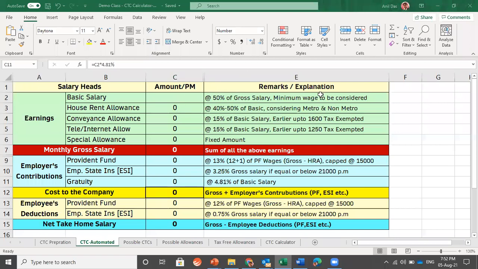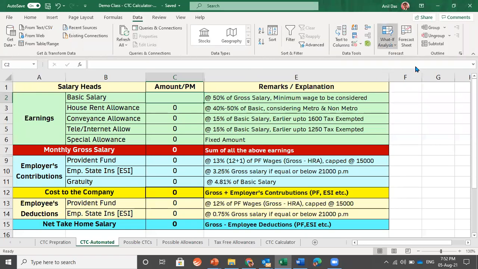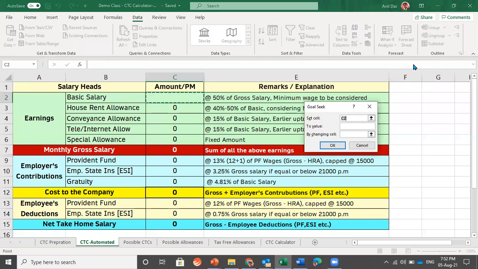There is an option by the name of Data. Go into Data, and under Data you will find an option by the name of What-If Analysis. Select that. Under What-If Analysis, you will find three options. Select Goal Seek. Goal Seek will ask you three things. Set the cell means Excel is asking me to select the cell in which I am looking for a value.